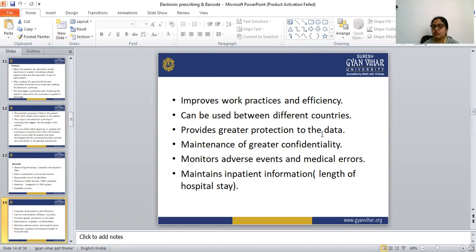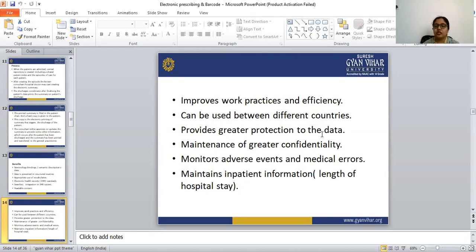The electronic discharge system maintains greater confidentiality because the data is protected.